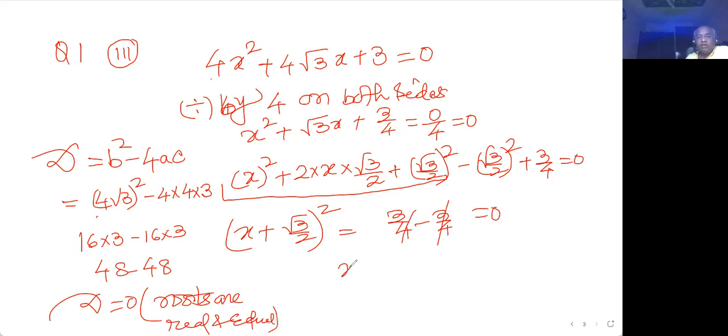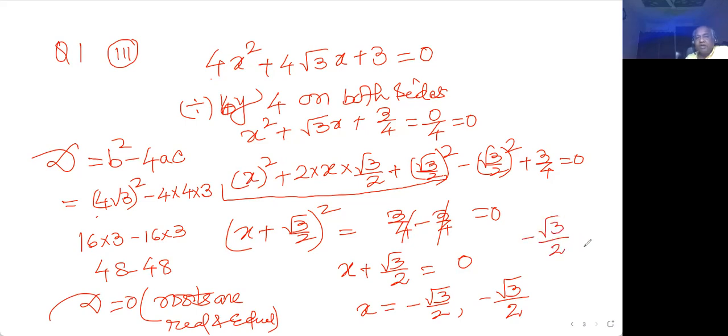Both the roots: x plus root 3 by 2 is equal to plus minus 0, there is no need to write it. So x equal to minus root 3 by 2, and I have to repeat this root twice because this has repeated roots and both roots are real. So this is the answer. If you write it in solution set, you will write minus root 3 by 2, and in a solution set I cannot repeat this, so I'll write it like that only. So x has two values again.